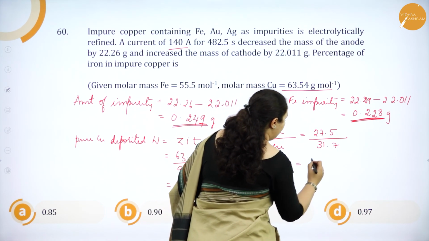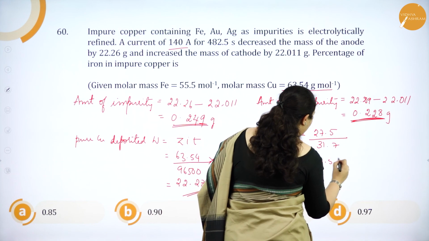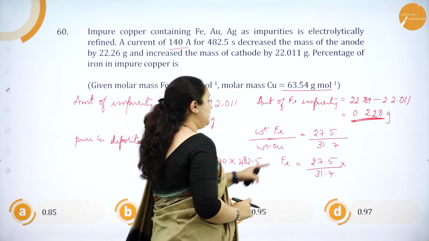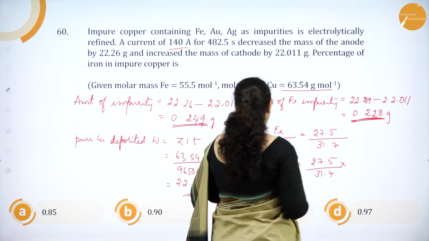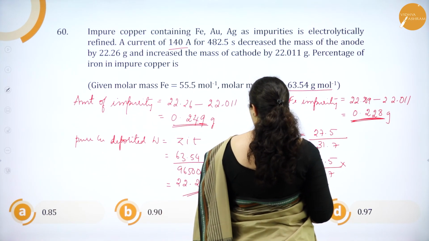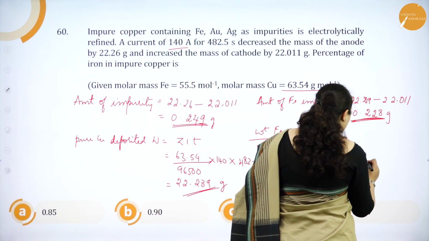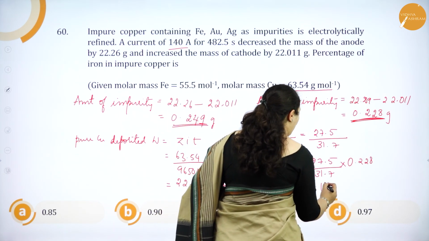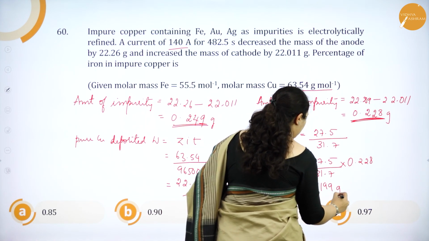So weight of iron which is deposited is 27.5 divided by 31.7 into the weight of copper deposited, that is 0.228, which is approximately equal to 0.199 grams.